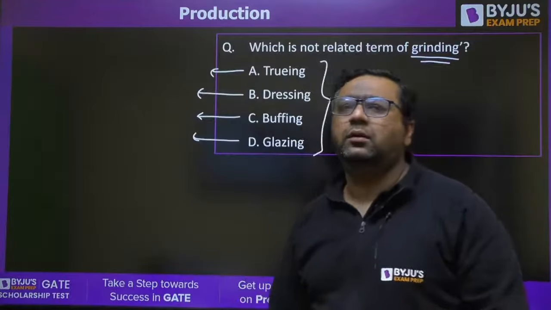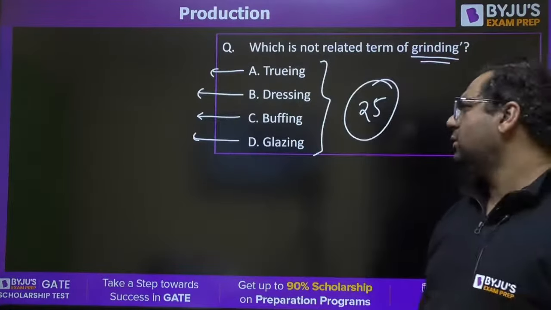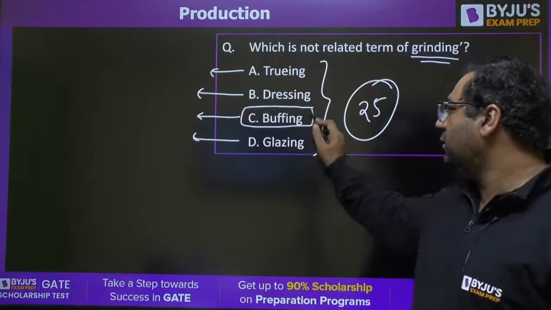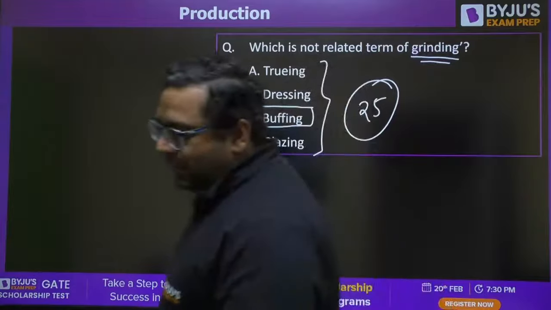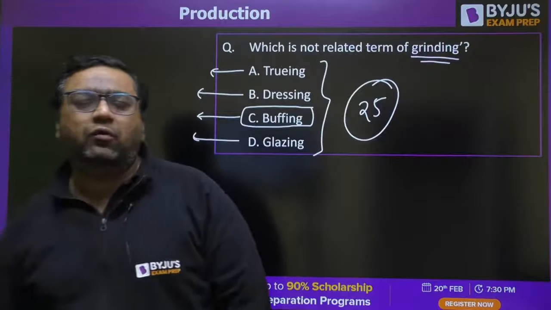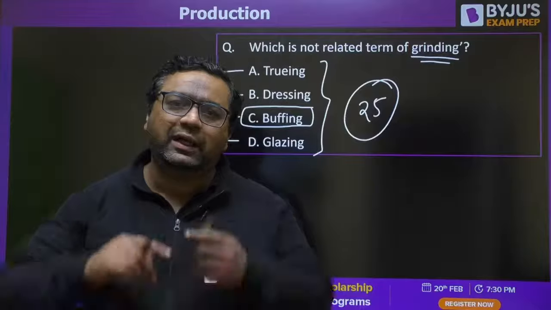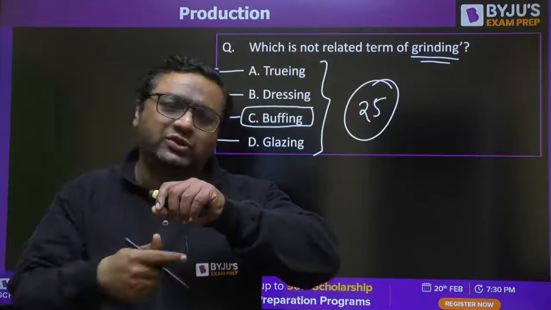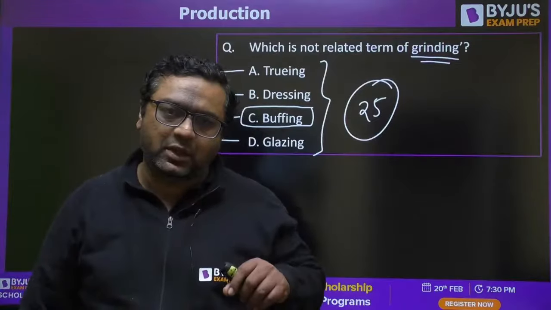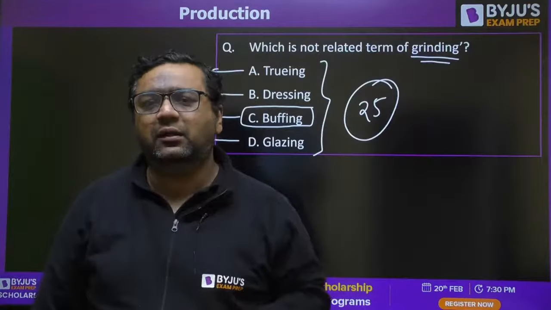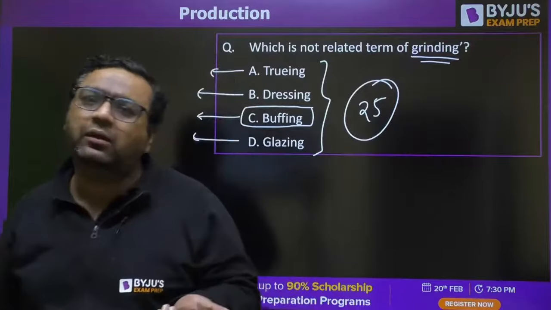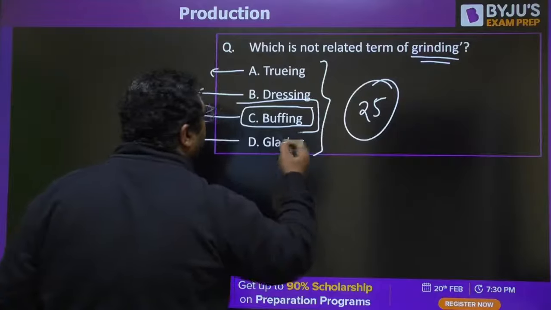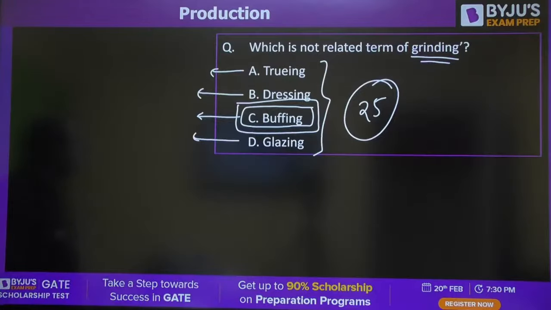Dear, answer is buffing. Actually, whenever we are going to remove a layer of the grinding wheel to make the edges sharp, this process is dressing. And to make it cylindrical, the process done is truing. There is something called buffing which is not happening in this grinding operation.